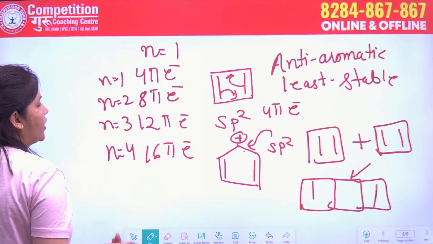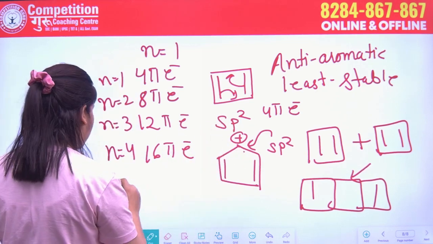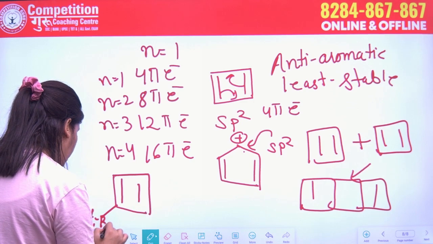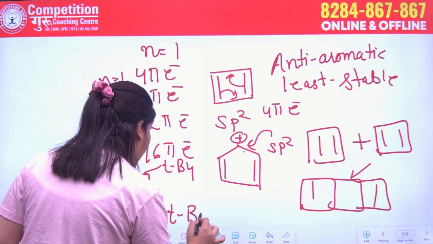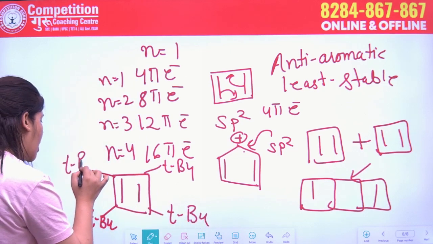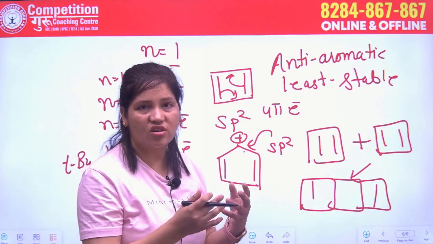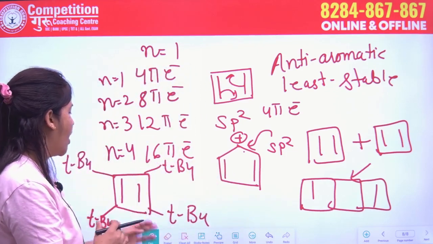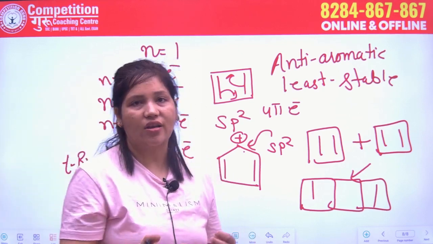So, what can we do to stop its further dimerization? We can add here a bulky group like tertiary butyl, and now this tertiary butyl kind of compound, due to the bulkiness, is rigid and it will undergo steric hindrance and repulsion, and then it will not further dimerize with a molecule just like it.